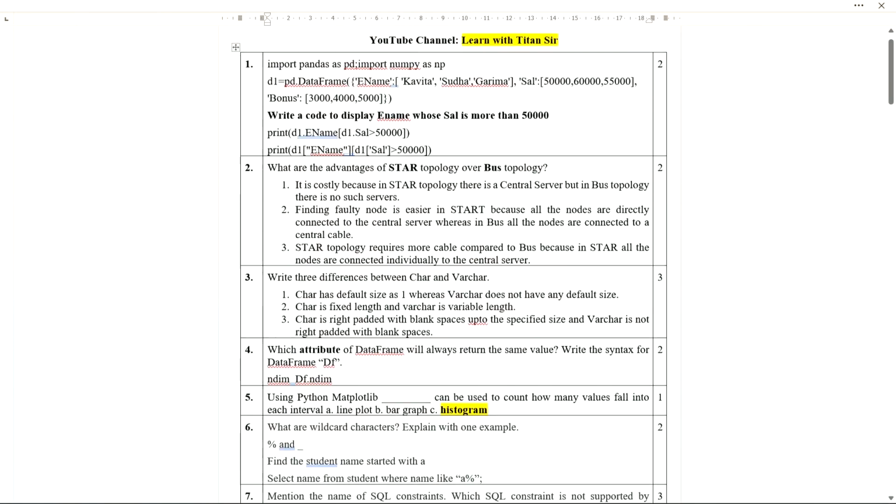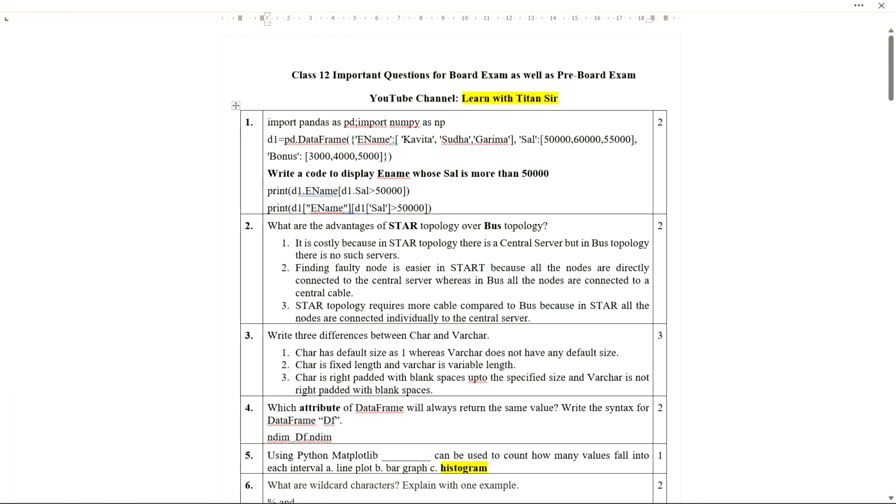Is that clear, everyone? So a lot of questions I have discussed along with their answers. So I hope it is clear, everyone. If you have any doubts regarding any of these questions, any of the answers, please let me know in the comment section. I'll definitely reply to you, or you can text me, or you can email me also.